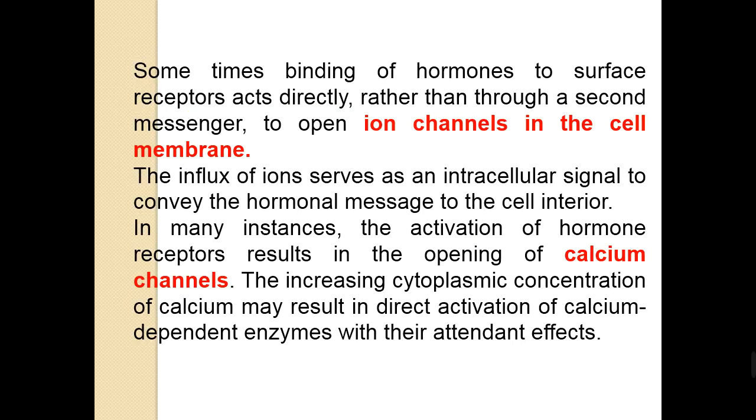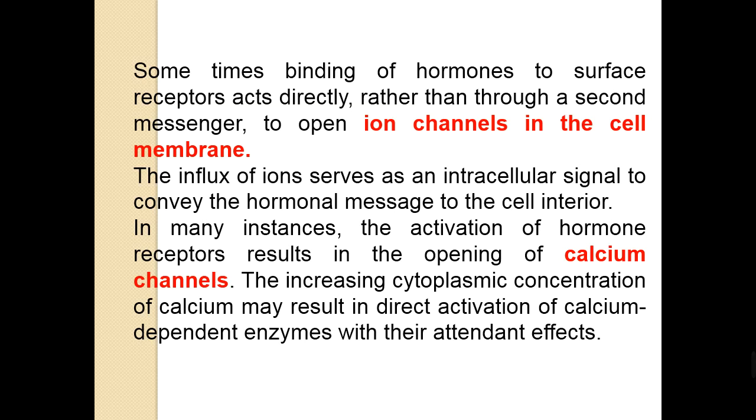Sometimes binding of hormone to the surface receptors acts directly rather than through a second messenger. There is no need for cyclic AMP or cyclic GMP. The process will start directly, and there's no need for the second messenger to open the ion channel in the cell membrane.